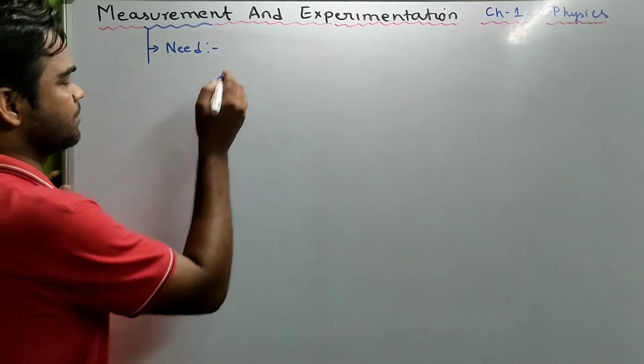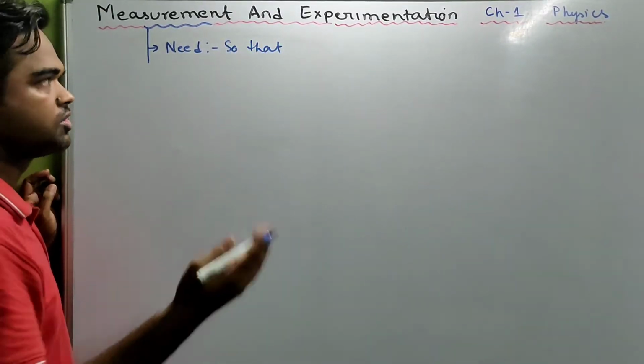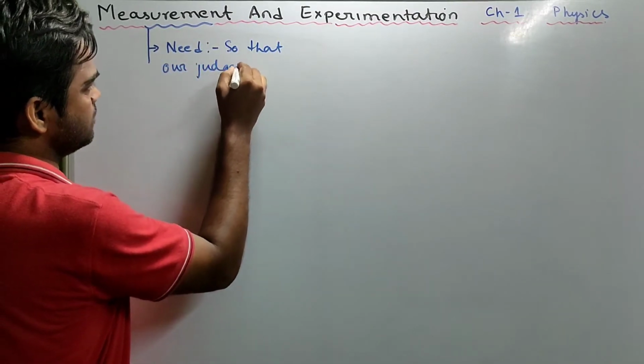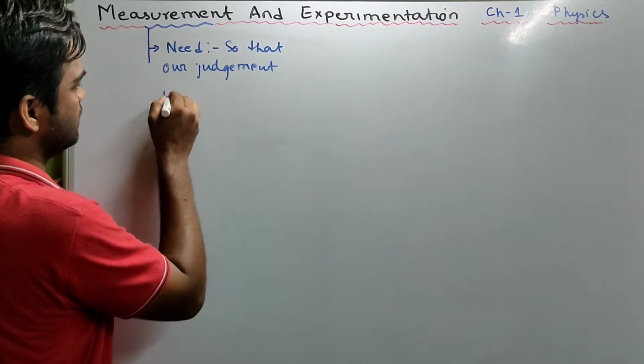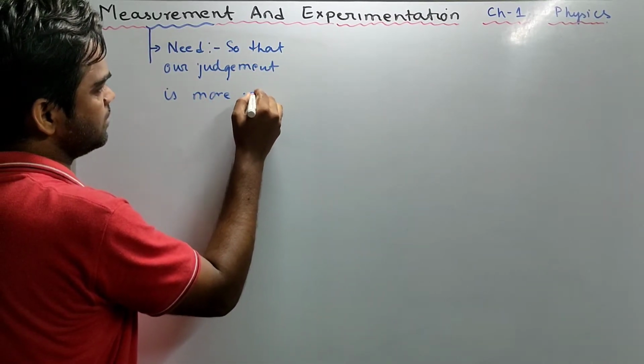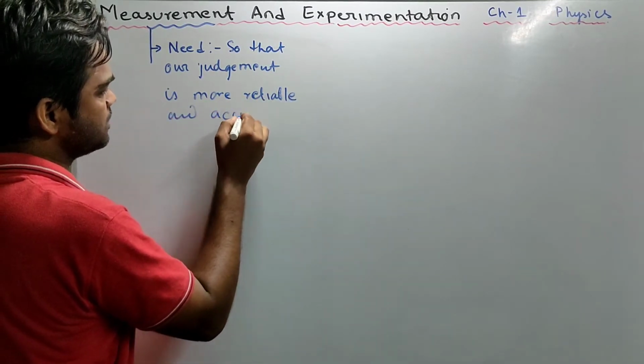The simple thing, we needed measurement and unit so that our judgment, whatever we make, is more reliable and accurate.